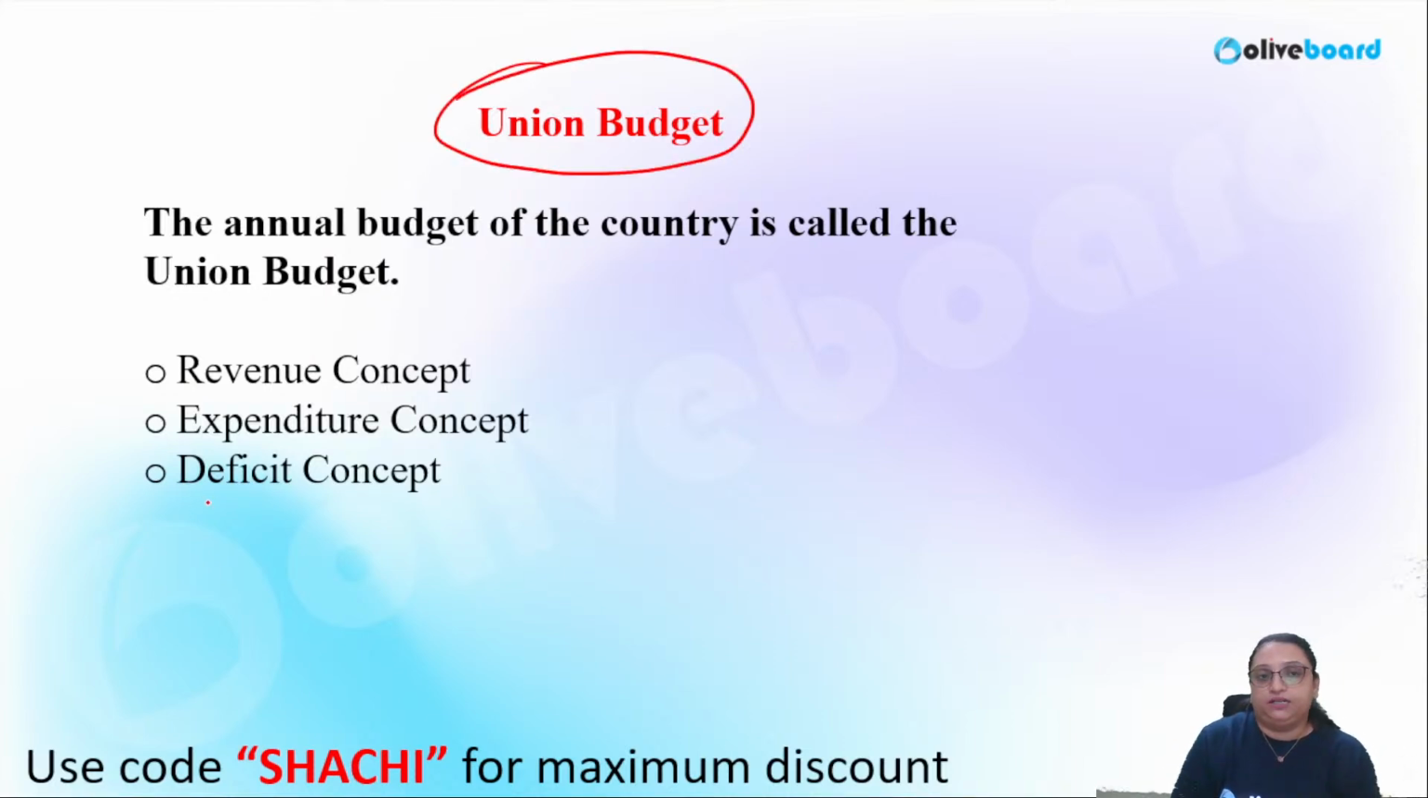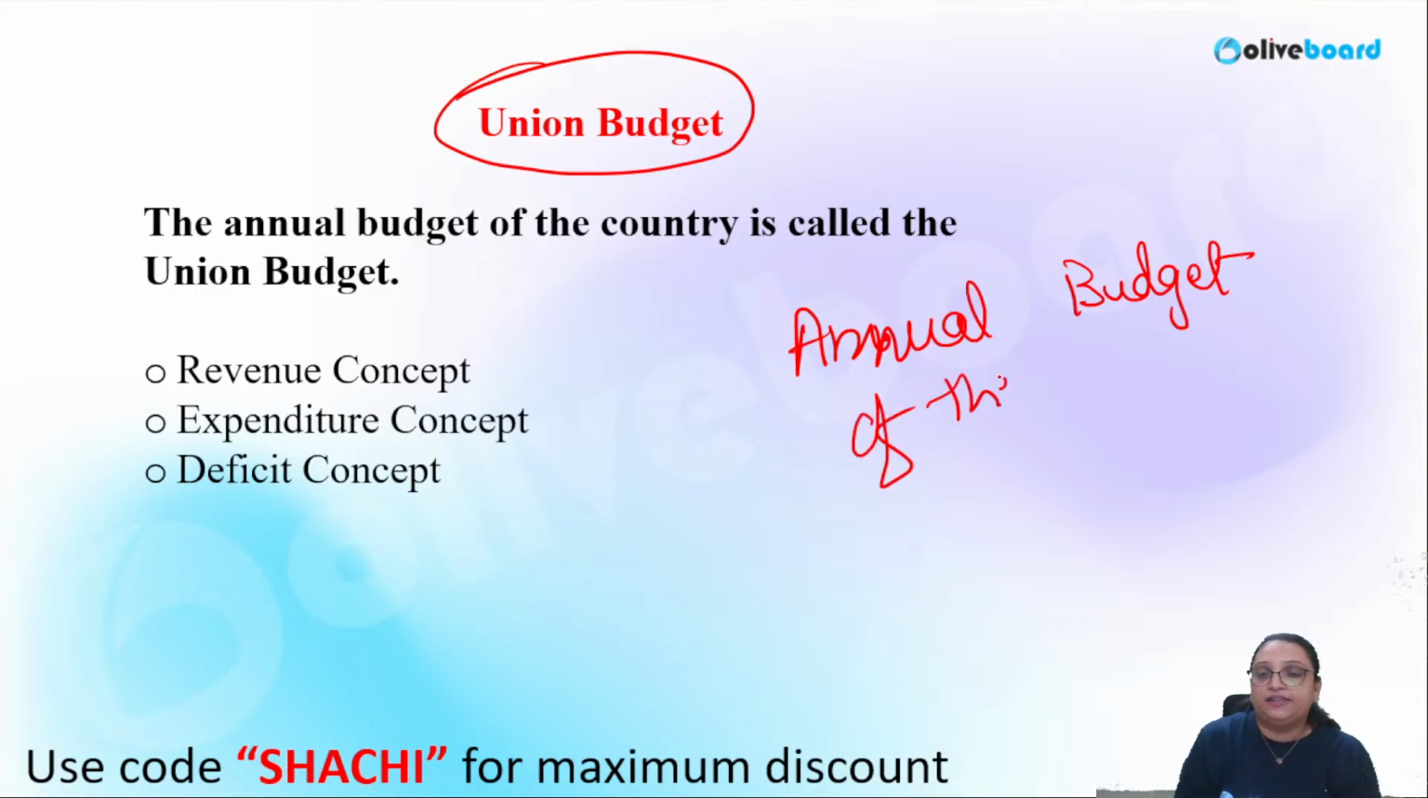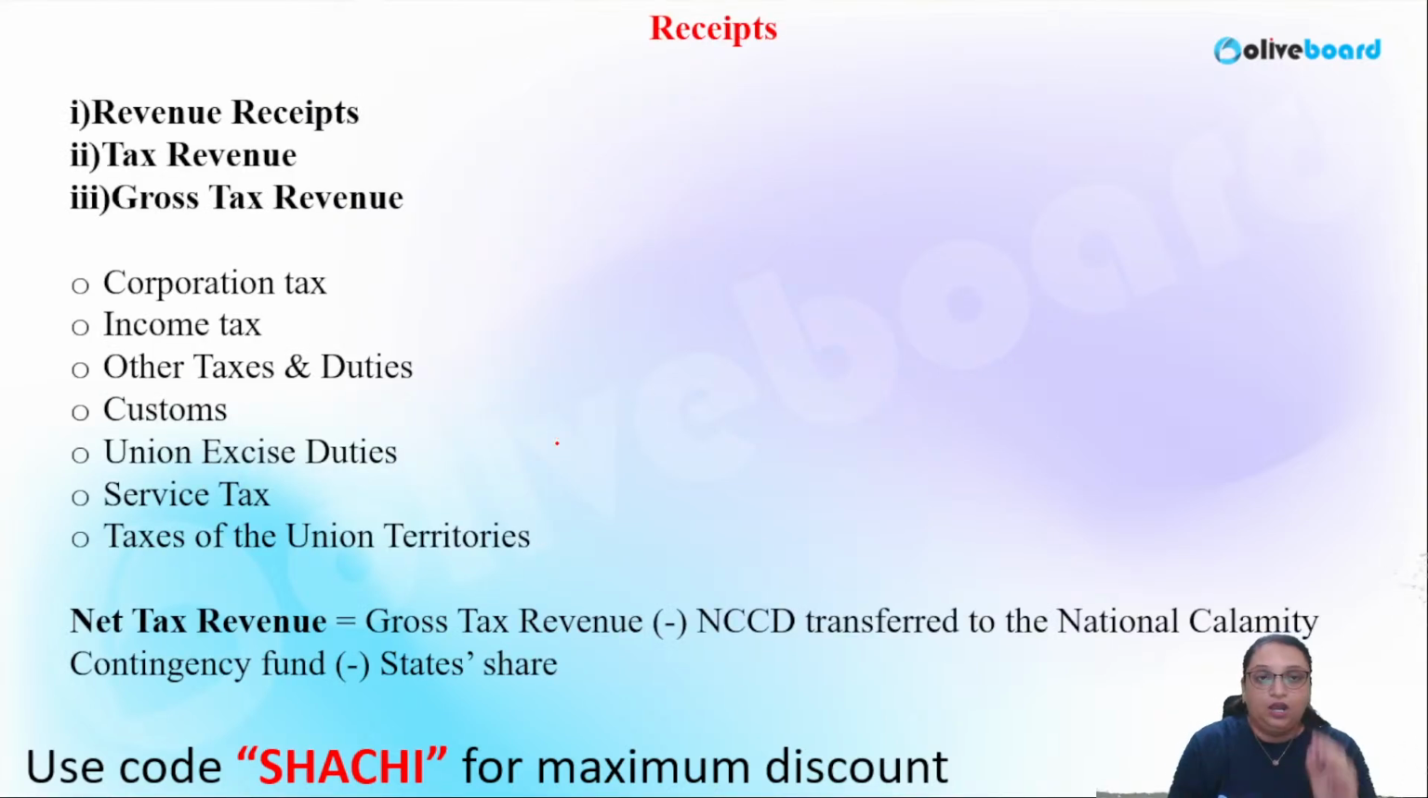What is union budget? Union budget is the annual budget of the country. Usually it comes in the month of February. Union budget discusses what? Revenue concept, expenditure concept and deficit concept. What is revenue receipts? What is tax receipts? What is gross tax revenue? We will be discussing all these concepts here.